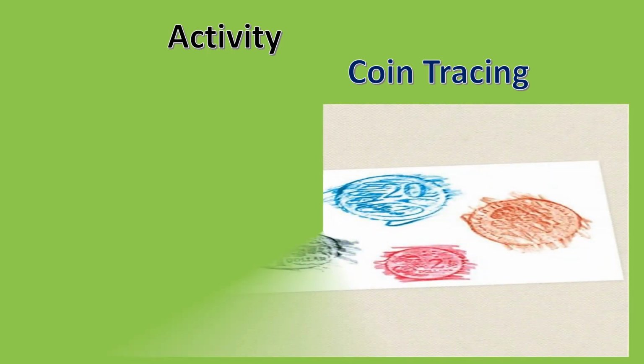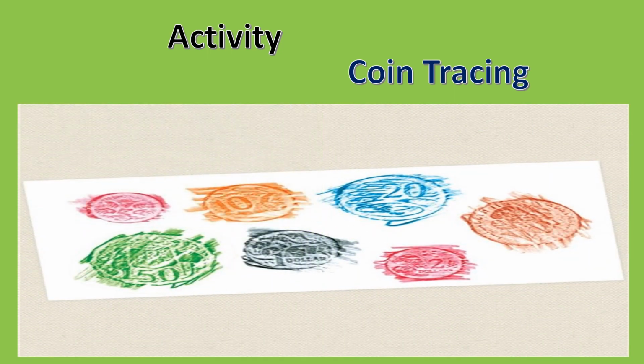Now it is our activity time. I want you all to do one activity on money, that is coin tracing. So what you have to do, you can take your maths notebook and open any of the page. Below that page, you will be keeping the coins. Like here, you can see 5 rupee coin, 10 rupee coin.